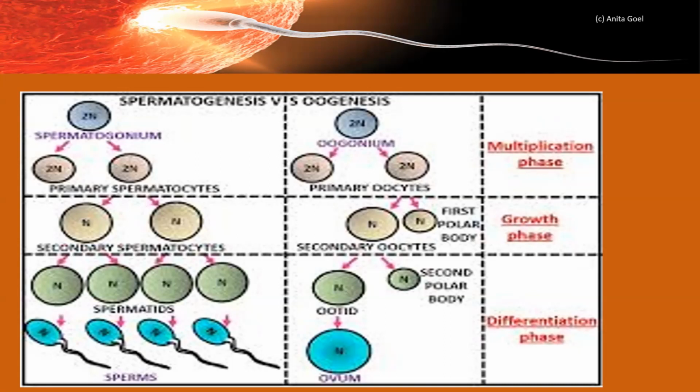On the other hand, oogenesis starts only in the fetal stages, before a baby girl is born. Now growth phase is similar in both.